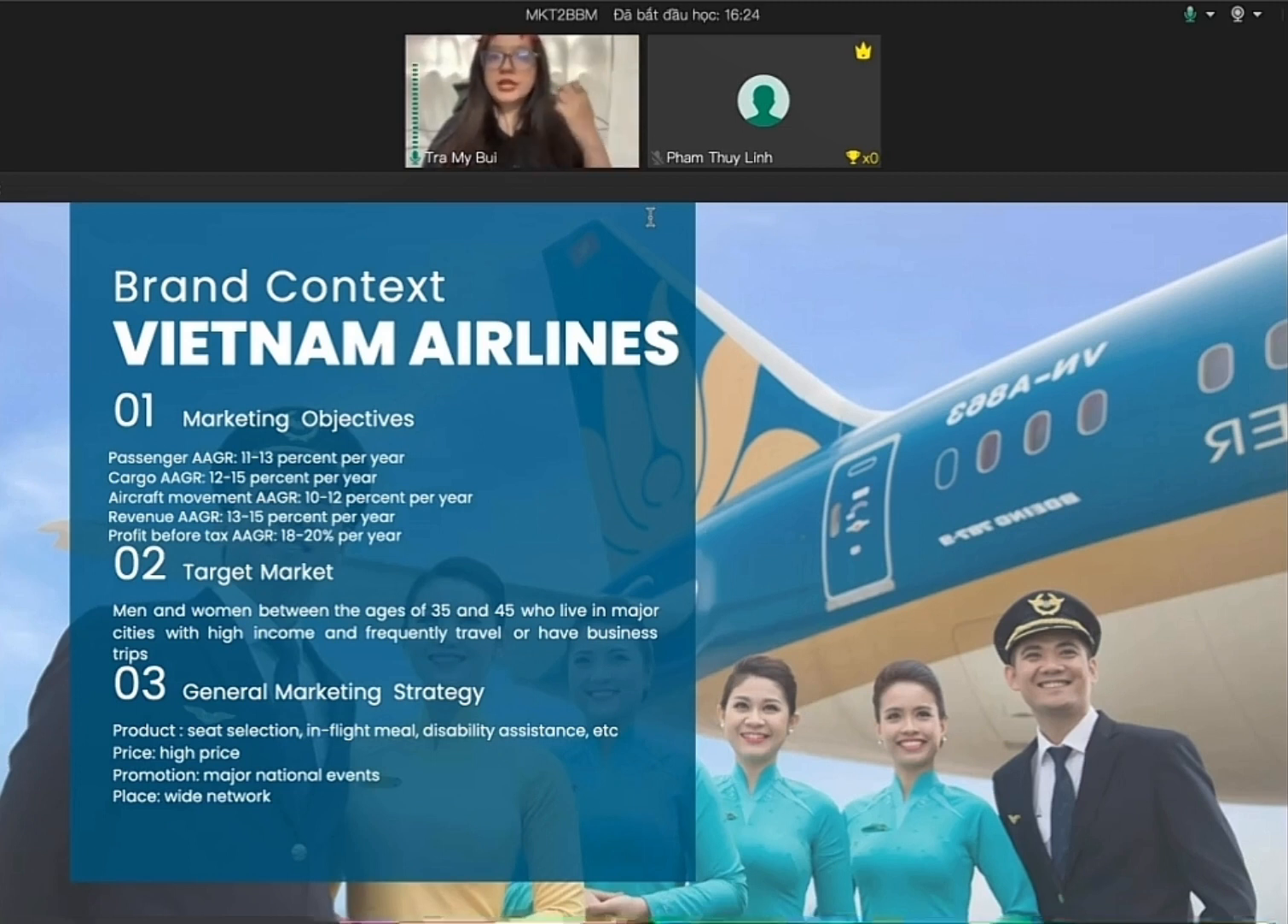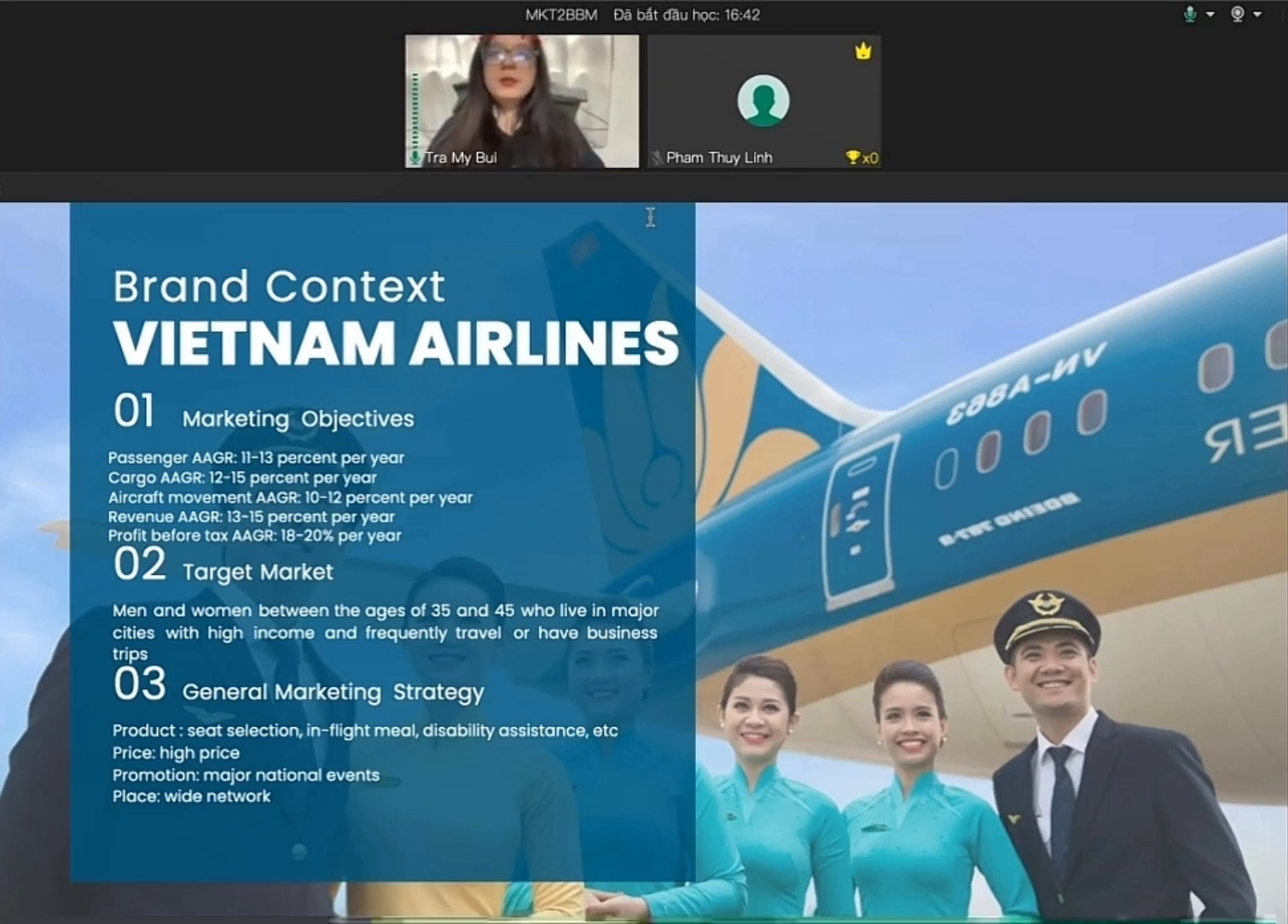Besides, using marketing segmentation variables, the main target market of Vietnam Airlines can be identified as people of both genders between the ages of 35 to 45, residing in big cities with good income, who frequently travel or have business trips. About the 4Ps marketing, the products of Vietnam Airlines are seat selection, in-flight meal, disability assistance, and so on.